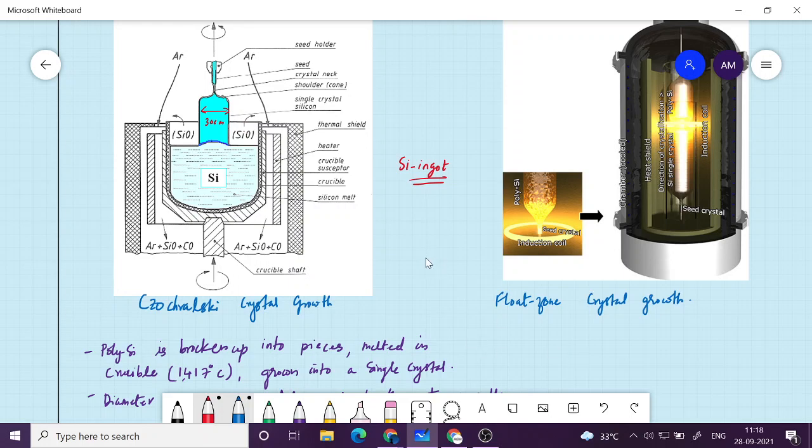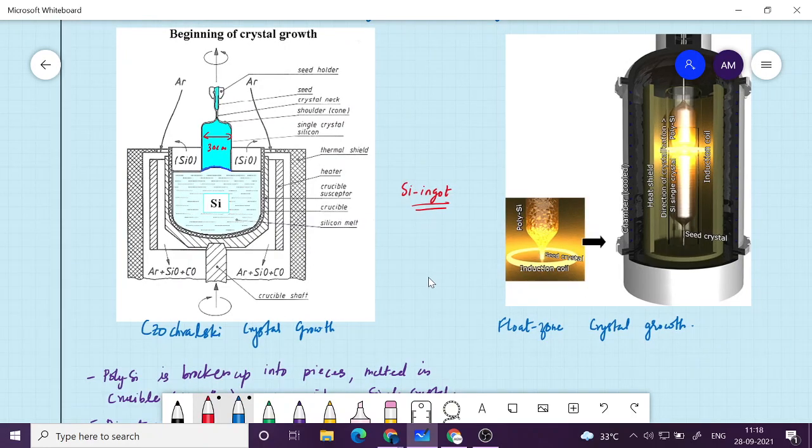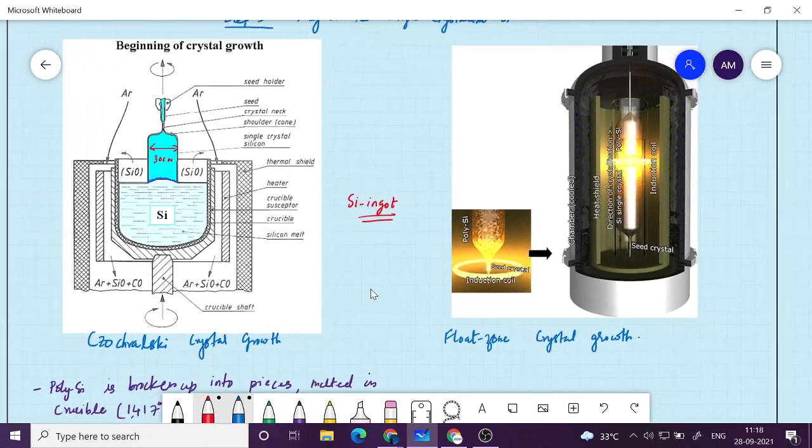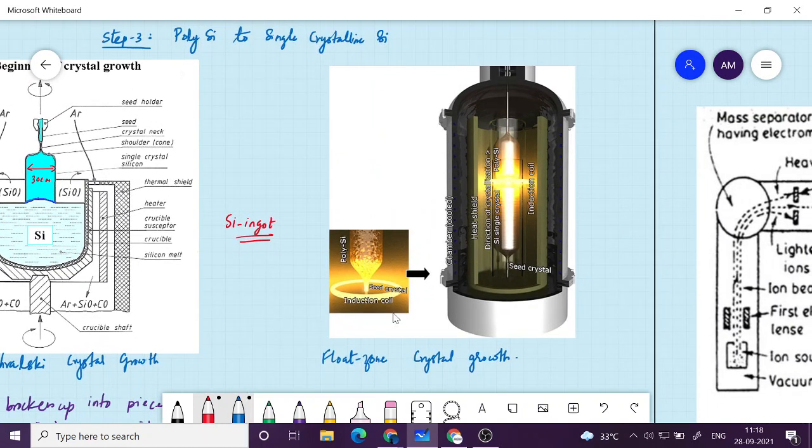Now one problem with this method is that there are some impurity atoms present inside the crucible. Though the electronic grade silicon that we are taking is very pure, some carbon atoms or some oxygen atoms may come from the crucible and enter into this and reduce its purity. So though we get a single crystalline material, the purity will be reduced. In order to overcome that, sometimes this is followed with what is called the float zone technique.